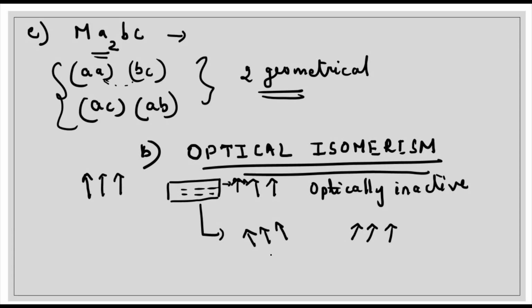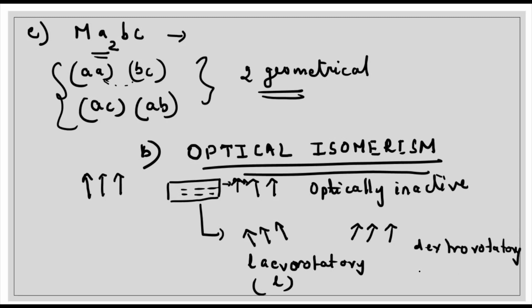The isomer which rotates the plane polarized light towards the left is called levorotatory, and we represent it as L. If it is rotated towards the right, we call it dextrorotatory, and it is represented as D. Now again, like geometrical isomerism, complexes with coordination number 4 and 6 show optical isomerism. In the case of geometrical isomerism, we had cis-trans isomerism. In the case of optical isomerism, it is DL isomers.